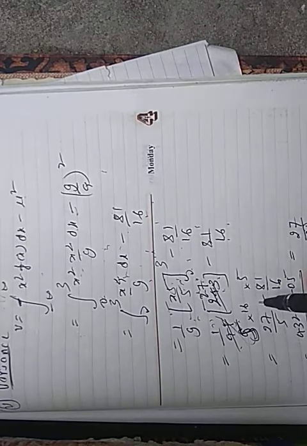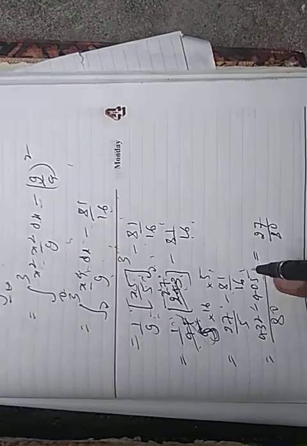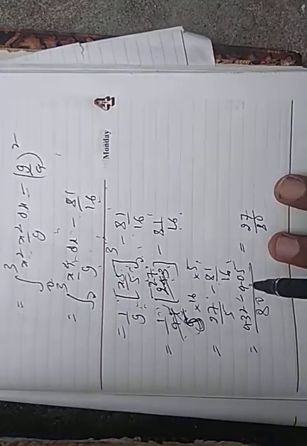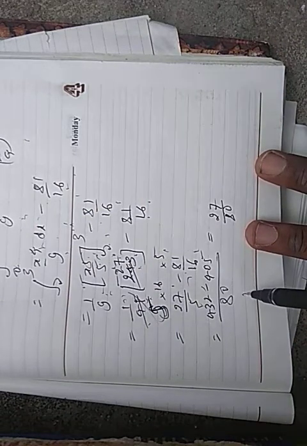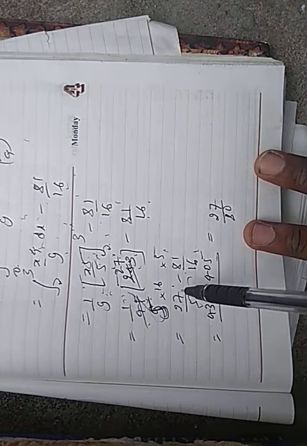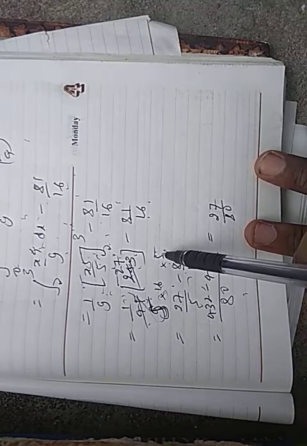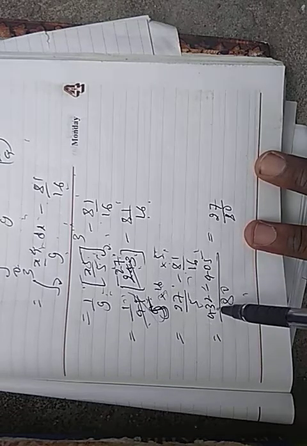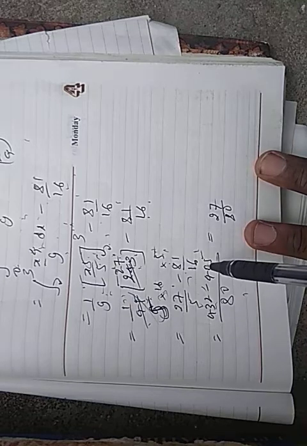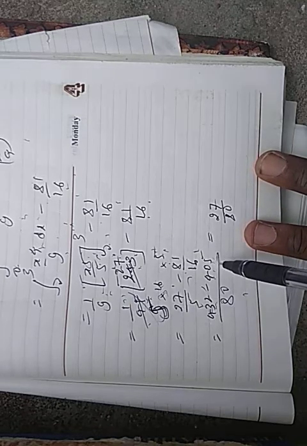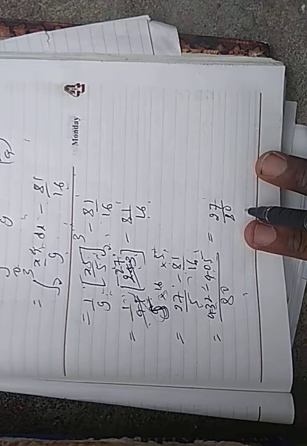What is remaining here? 27 divided by 5 minus 81 divided by 16. Next by taking LCM, this is 16 5s are 80, so you have to multiply this by 16 and this by 5. 27 into 16 is 432. 81 into 5 is 405, minus. 432 minus 405 is 27 divided by 80. This is the required answer.